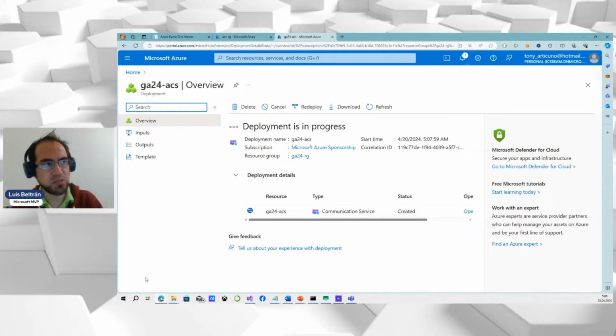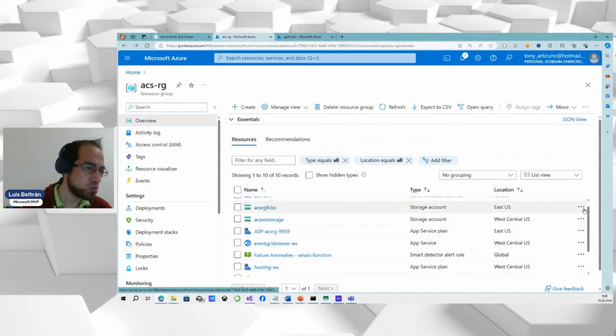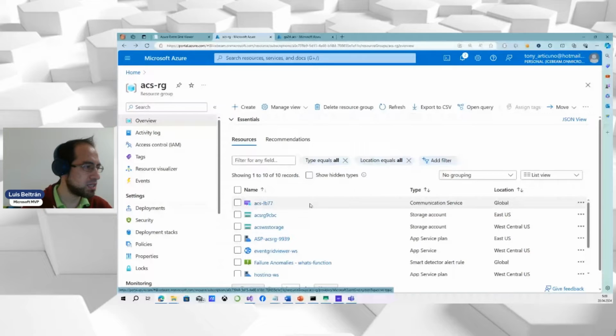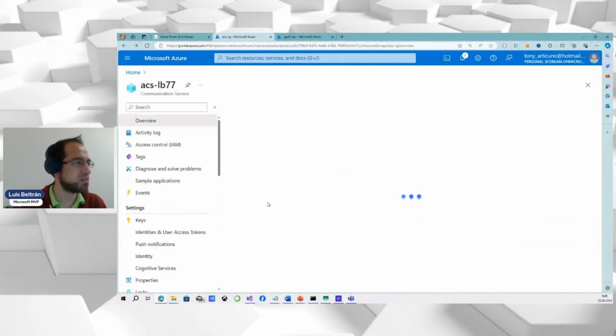The Azure subscription must be in the pay-as-you-go scheme. I mean, you cannot use Azure trial or credits from Visual Studio subscription, because in my case, for example, mine is from Visual Studio. I can't create phone numbers, so I would need to switch it to pay-as-you-go. That's the thing. Okay, it is taking a lot of time. I'm not sure why. So I can maybe in the meantime show you what you can do with the communication service platform. Hopefully it will finish at some point.